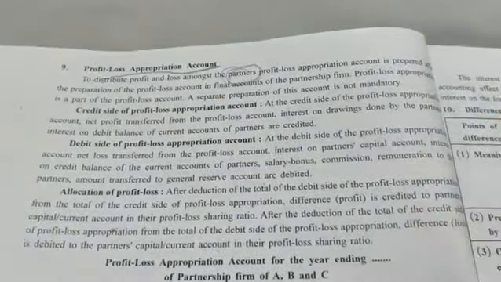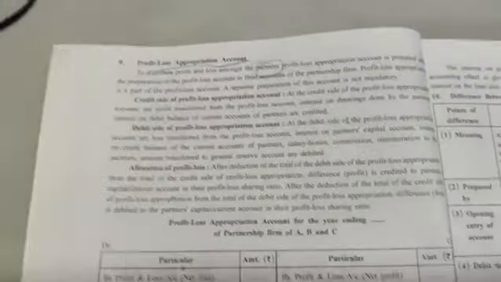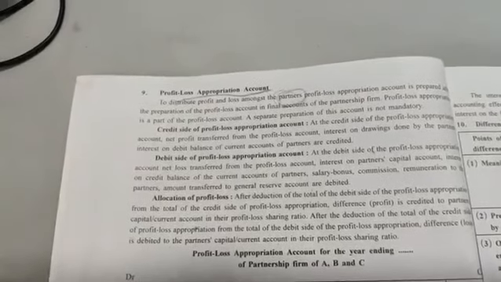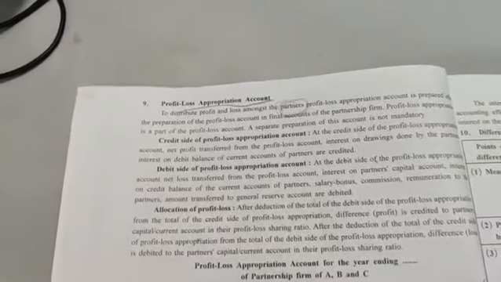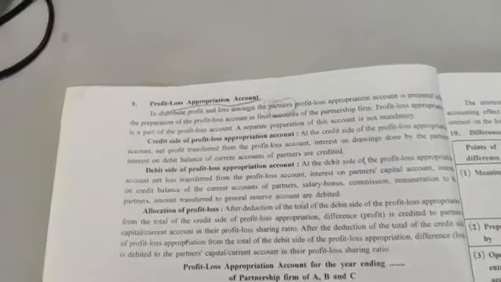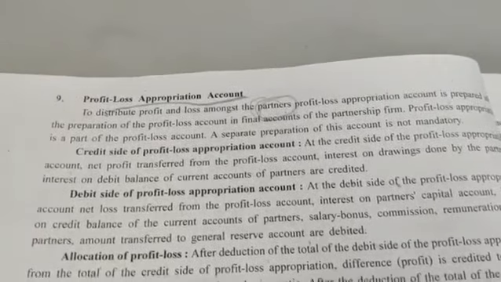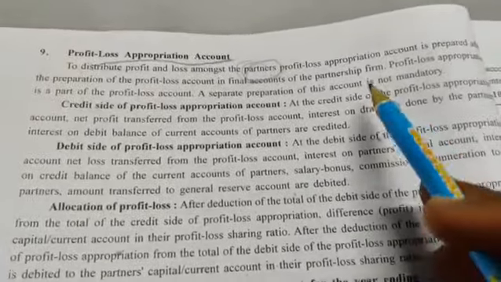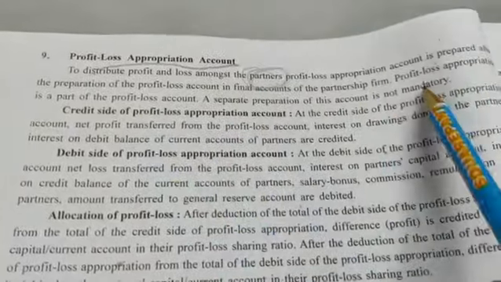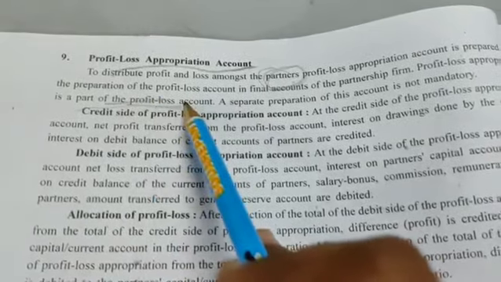Last year you studied individual final accounts, that is the sole proprietor's final accounts, so there was no need to prepare P&L appropriation account. P&L appropriation account is only prepared when there is a partnership firm. That is, it will be prepared after the P&L account. Clear? A separate preparation of this account is not mandatory. It is not compulsory to prepare it separately, but normally we prepare it. Profit and loss appropriation is a part of your P&L account only.